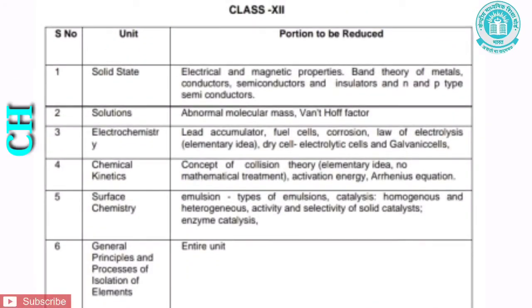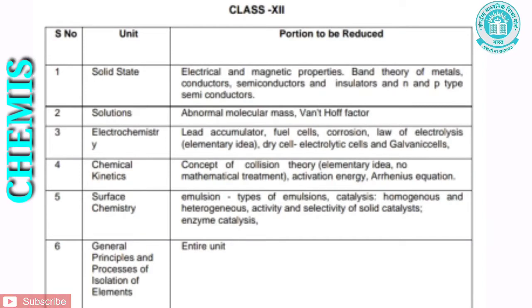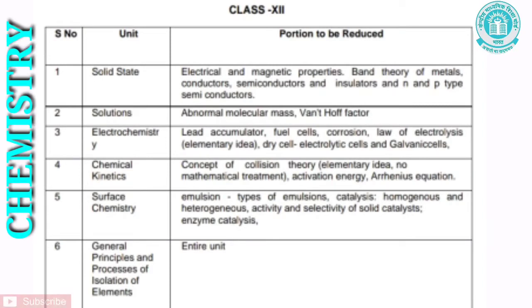Let us see the next subject, that is chemistry for class 12. The first chapter is solid state. Under this chapter there are a few topics which have been deleted by CBSE. The first one is electrical and magnetic properties, band theory of metals, conductors, semiconductors and insulators, and n-type and p-type semiconductors. Let us see the second chapter, that is solutions. Under this chapter, abnormal molecular mass and van't Hoff factor have been removed.